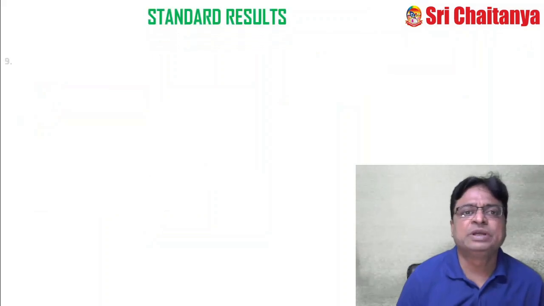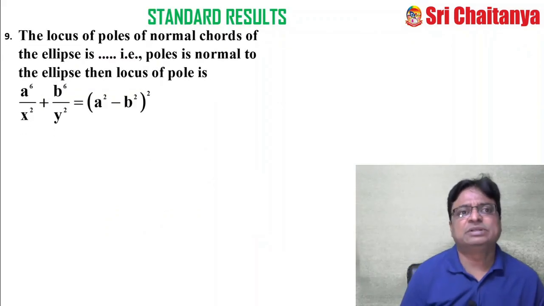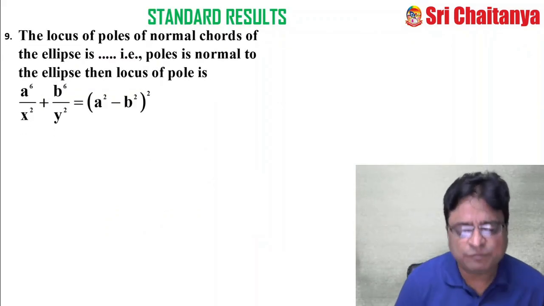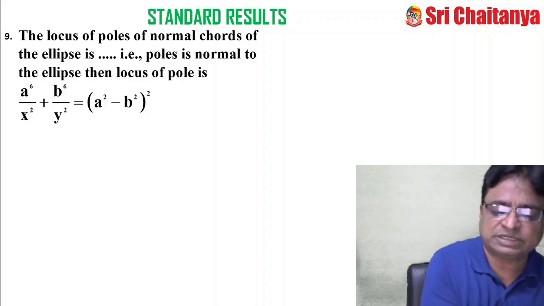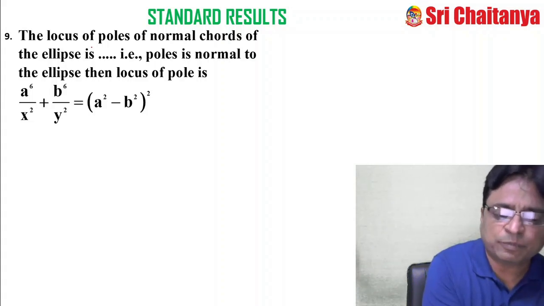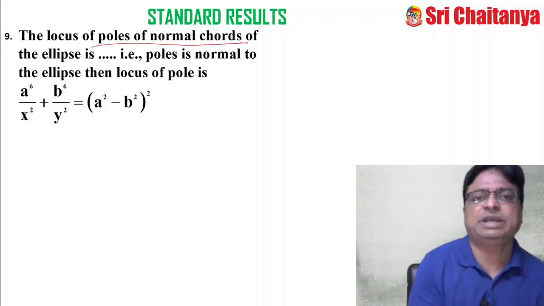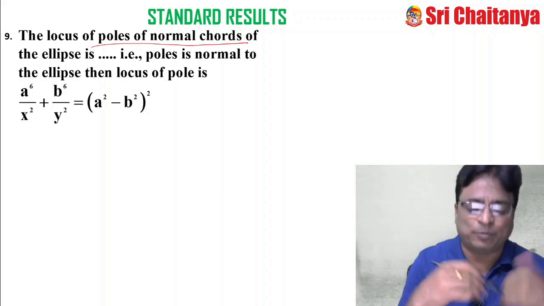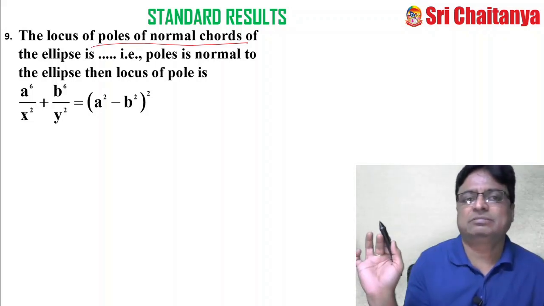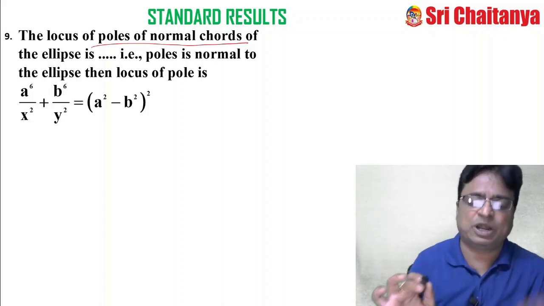Now, coming to standard result number 9, see. The locus of poles of normal chords of the ellipse. The statement, single line: locus of poles of normal chords. That means the polar is a normal. So, for the ellipse, if the polar is normal, find the locus.